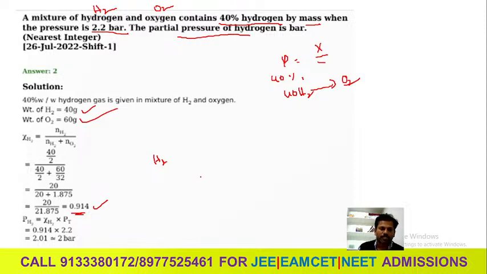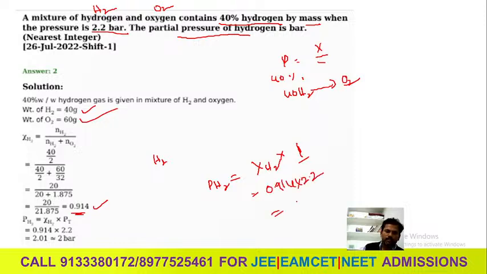So partial pressure of hydrogen is equal to mole fraction of H2 into total pressure. How much total pressure did they give? They already gave it here, 2.2, directly 2.2, 0.914 into 2.2. How much will you get? Nearly 2.0, that is equal to 2 bars. So the answer is 2. The nearest integer they are giving is 2. Okay, you can write that as the true answer.